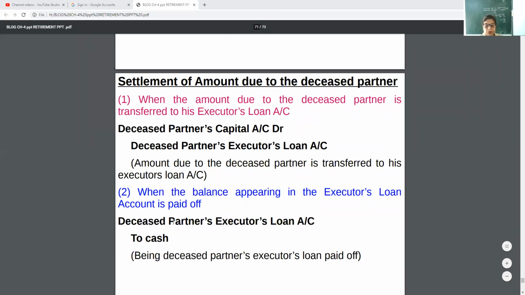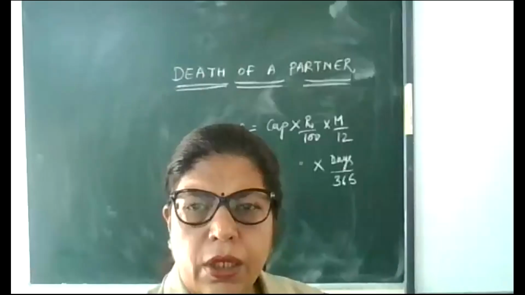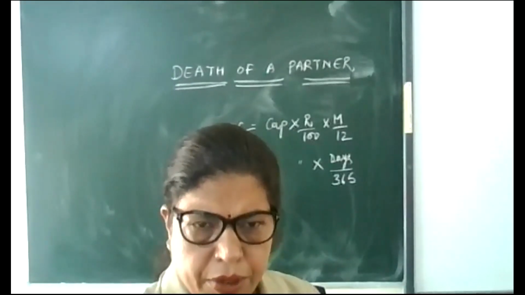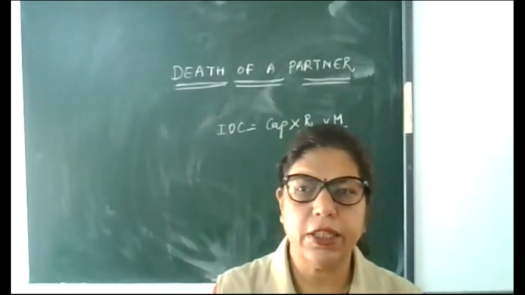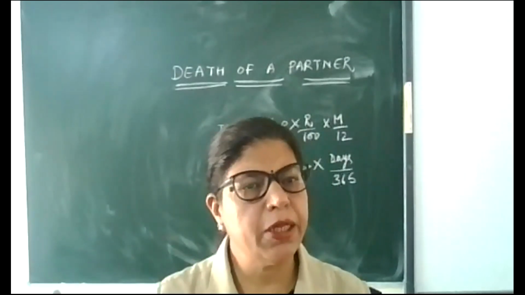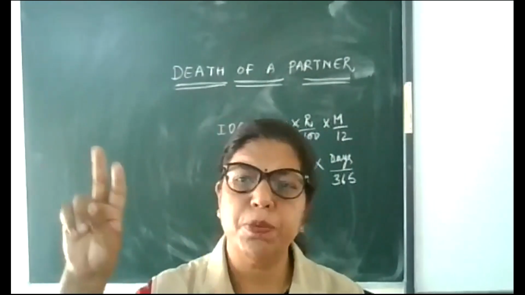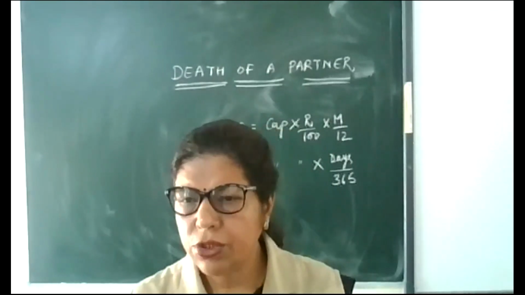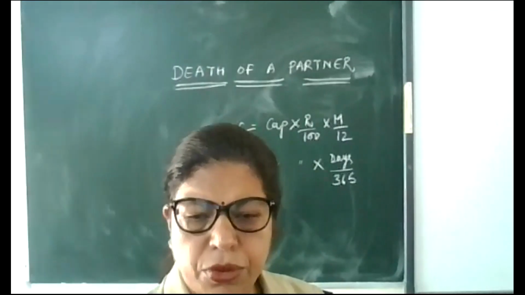Now in this year, you don't have that executor's loan account settlement, so it's easy for us. I'll explain you the calculation part. So today I explained all the concepts related to the death of a partner: the difference between retirement and death, then calculation of interest on capital, then transfer to P&L suspense account. Tomorrow I'll explain you through numericals.